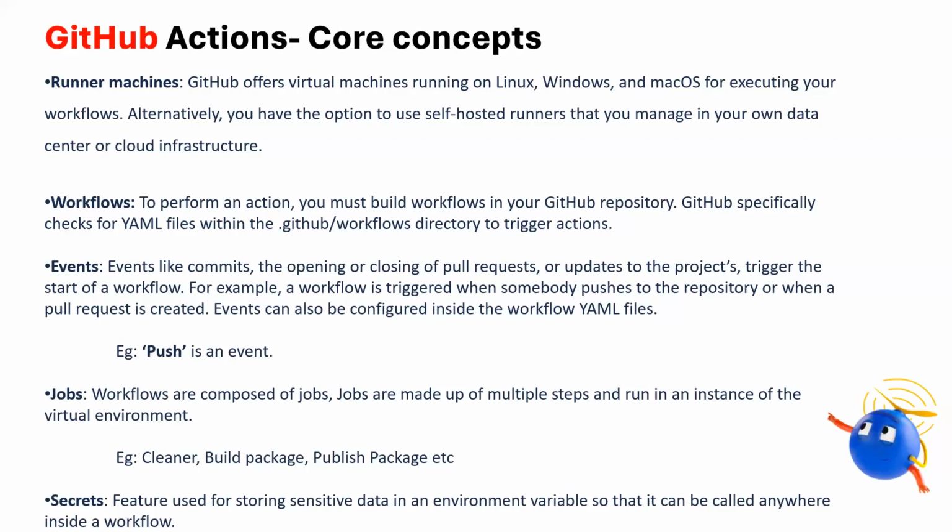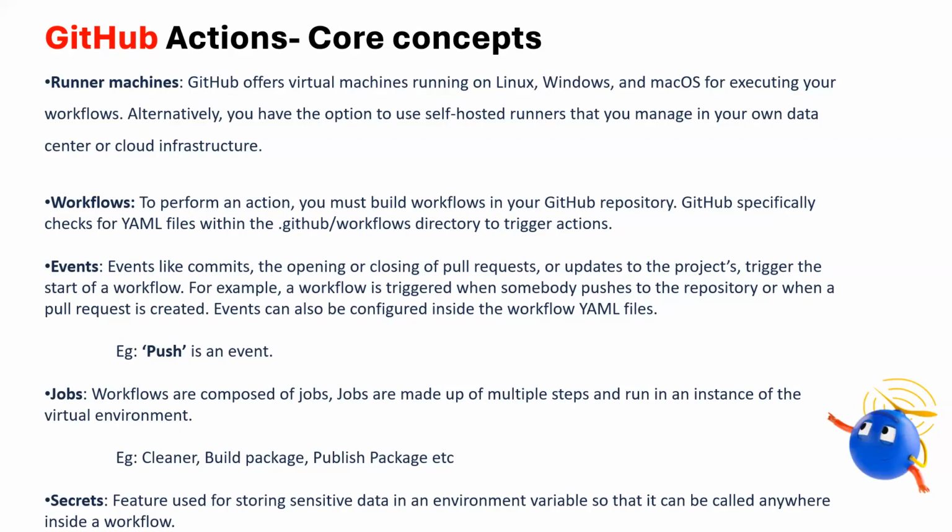And next one is events. In simple words, events are the triggers for starting an action workflow. For example, in our CI/CD case, the actions for CI/CD have to start when code is pushed to the GitHub repository, right? So we can call push an event here. Here, push will be the event.